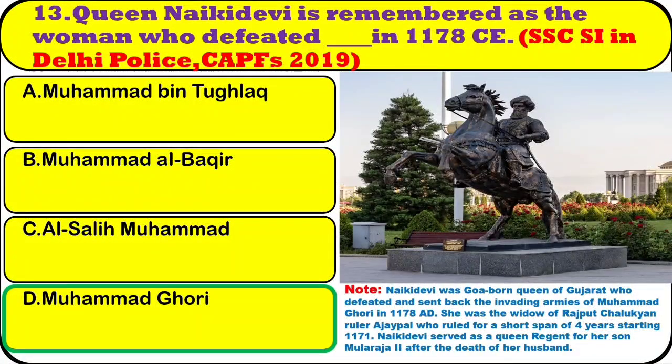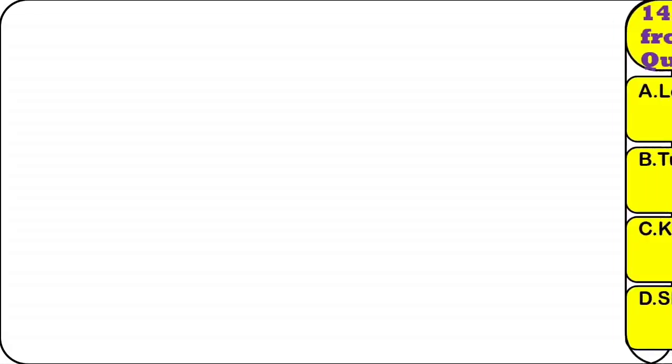Note, Naki Devi was the Goa-born queen of Gujarat, who defeated and sent back the invading armies of Muhammad Ghori in 1178 AD. She was the widow of the Chalukyan ruler Ajayapala, who ruled for a short span of 4 years starting 1171. Naki Devi served as queen regent for her son, Mularaja II, after the death of her husband.